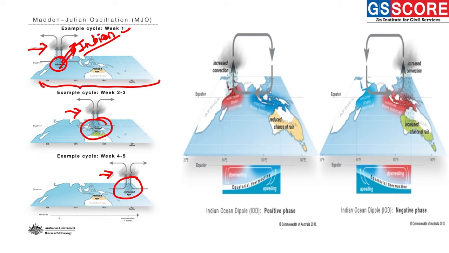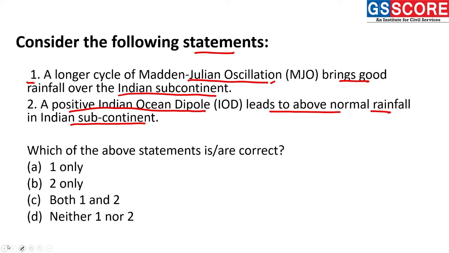Therefore, as the duration of this Madden-Julian oscillation increases, the amount of rainfall occurring in the Indian mainland or subcontinent is declining. Therefore, statement 1, a longer cycle of Madden-Julian oscillation brings good rainfall over the Indian subcontinent, is an incorrect statement.